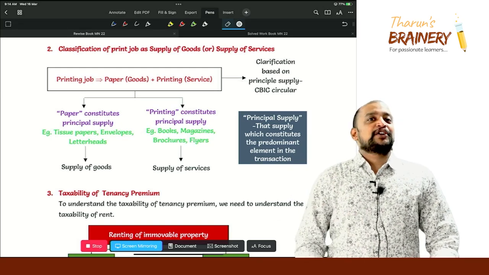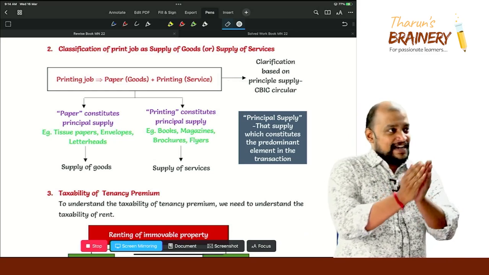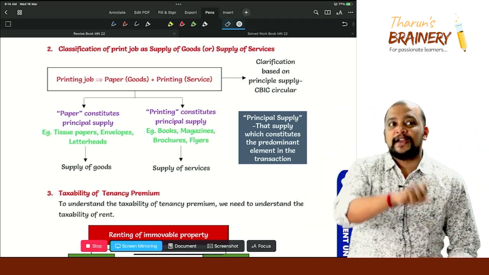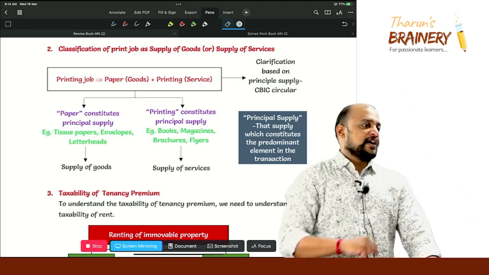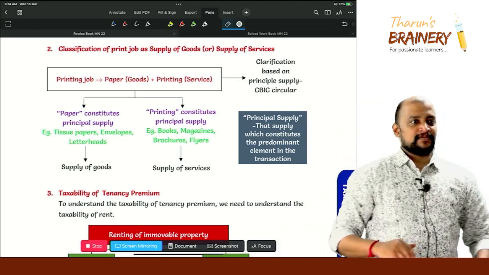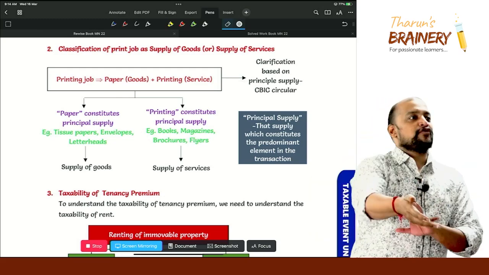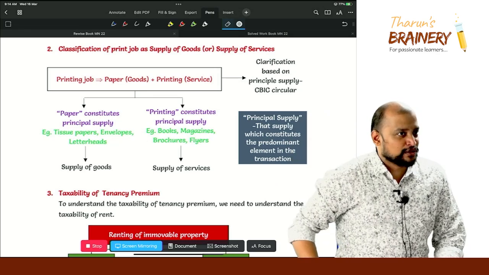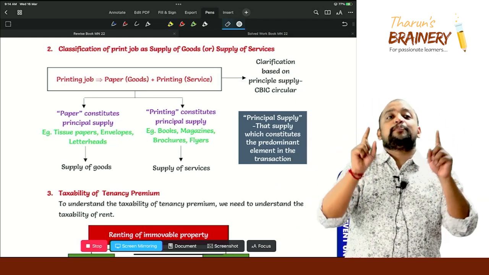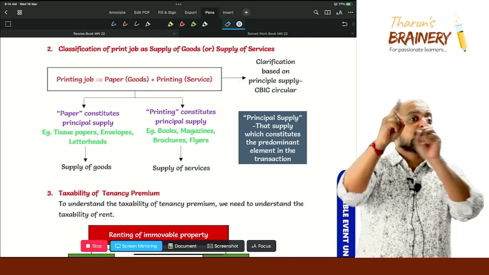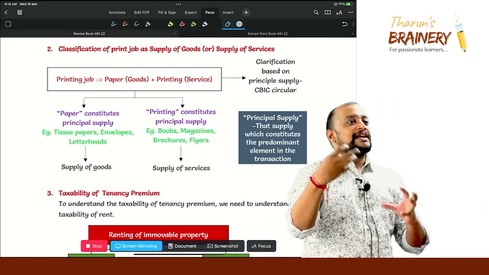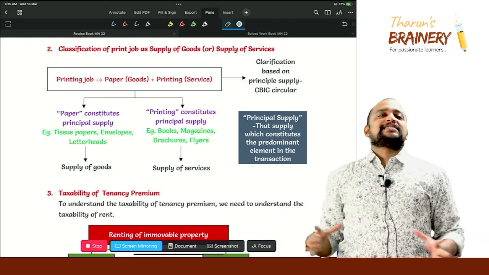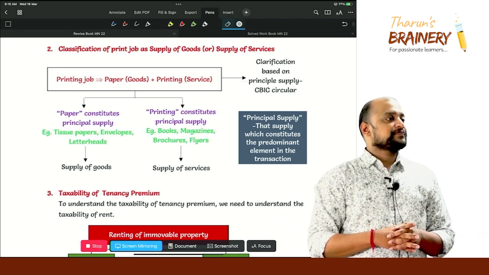But what I am trying to convey is that if there is any damage in the book, you will not take it now. Then what constitutes the principal supply? Printing only. Suppose the papers are changed: page number 1, then page number 4, then page number 2. What will you do? You will say, no, I don't need this book, take this book, and throw it. Correct or not? So printing constitutes the major or principal supply. Then material and ink are just ancillary. So it should be treated as supply of service.